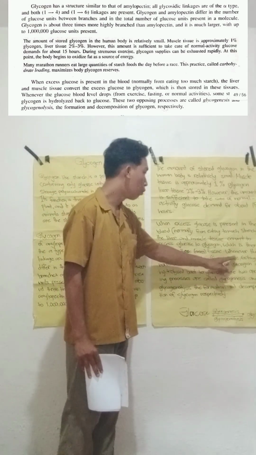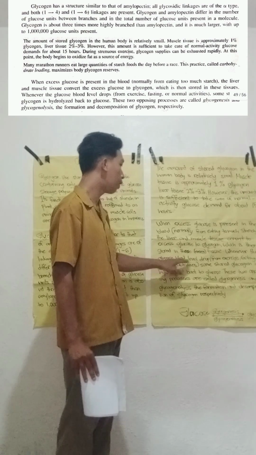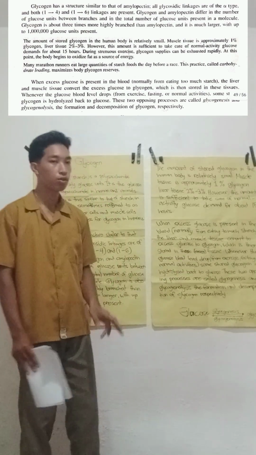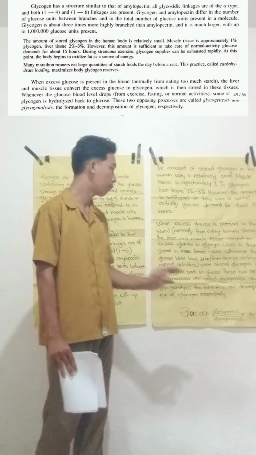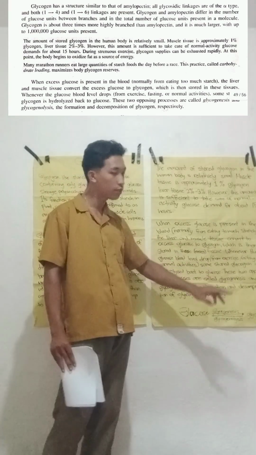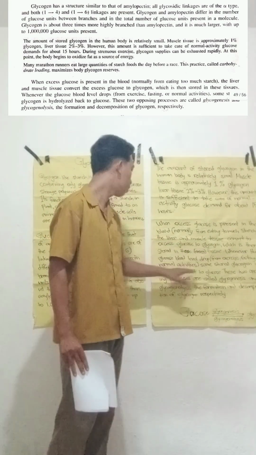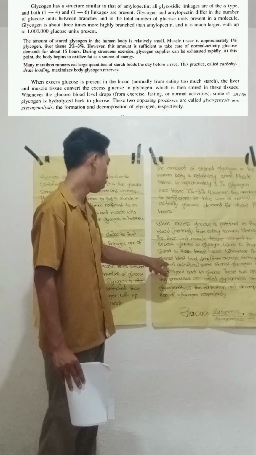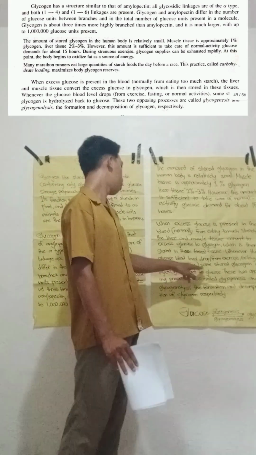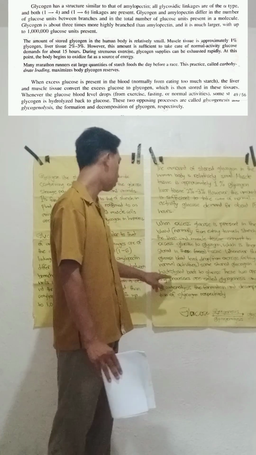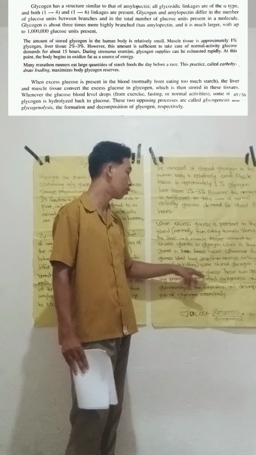Whenever the blood glucose level drops, due to exercise, fasting, or normal activities, some stored glycogen is hydrolyzed back to glucose.